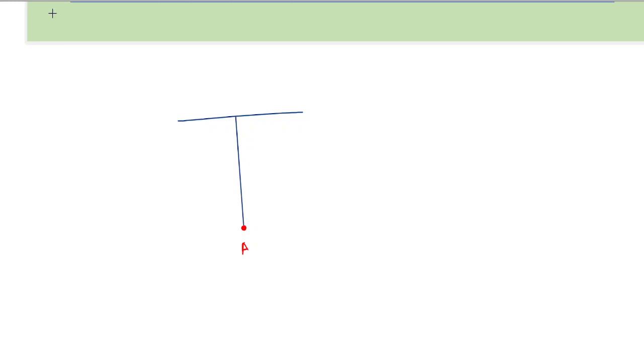Suppose the string is pulled to some position like this and we leave it from here, it will start to oscillate. It will cross point A and go to point B. It will stop from there and return to point C. So, starting from point C, it will cross point A and go to point B, again cross point A and go to point C. That is called one oscillation. Even this would be an oscillatory motion.